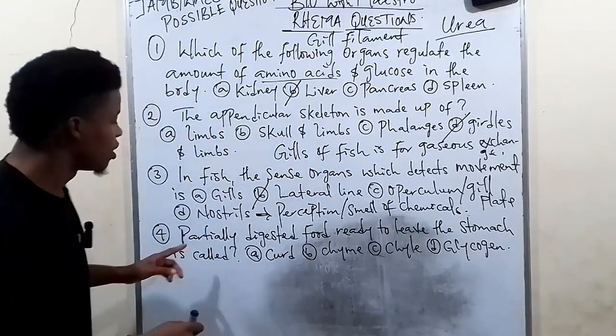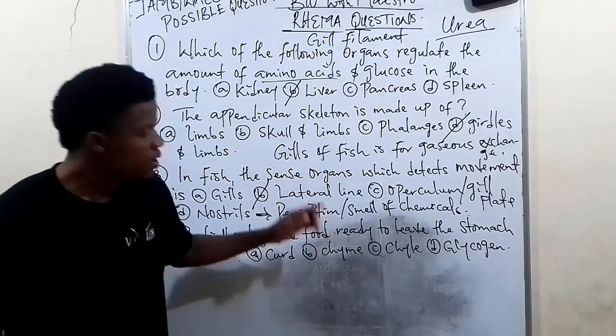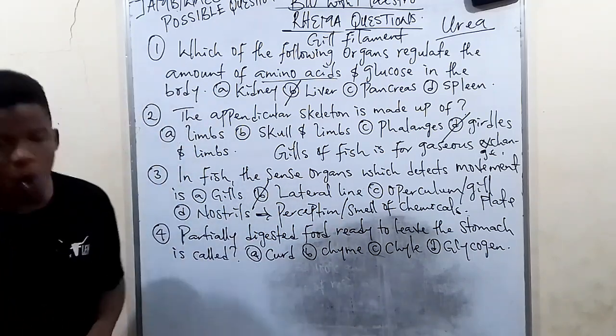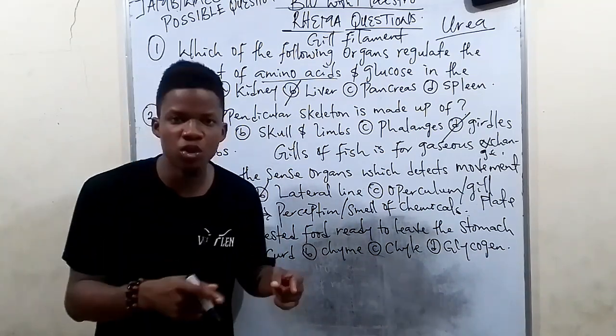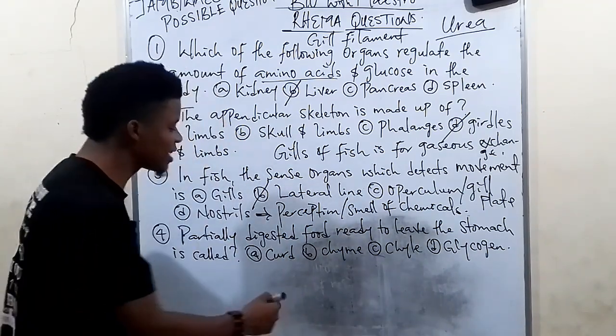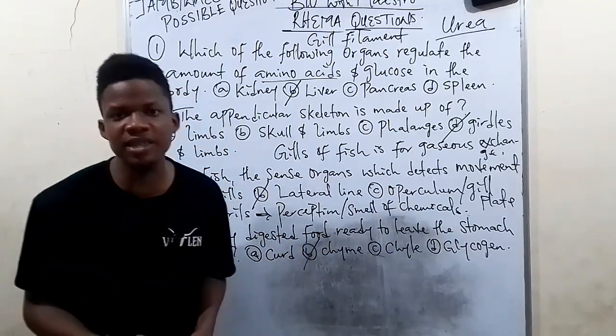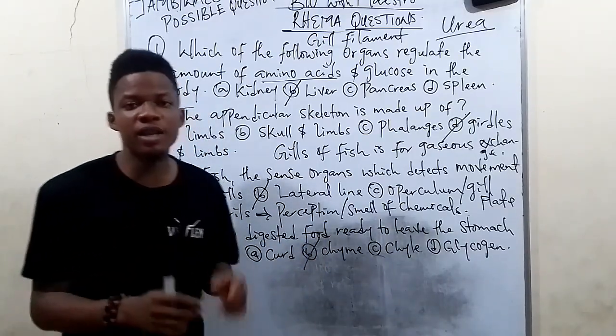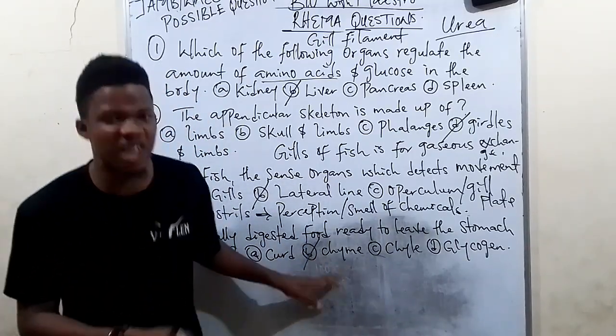Now the last question. Partially digested food ready to leave the stomach is called what? The answer is chyme.